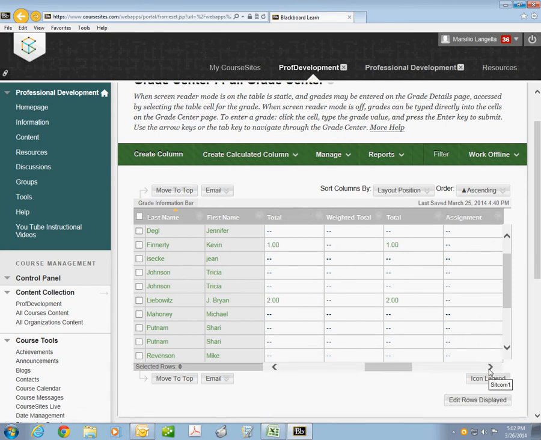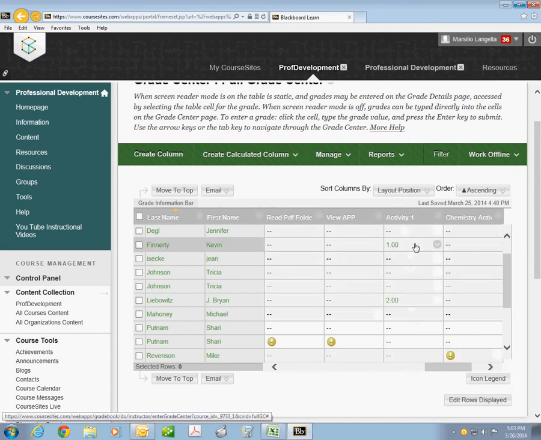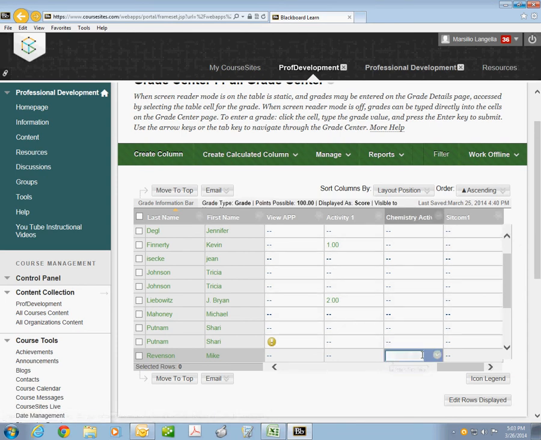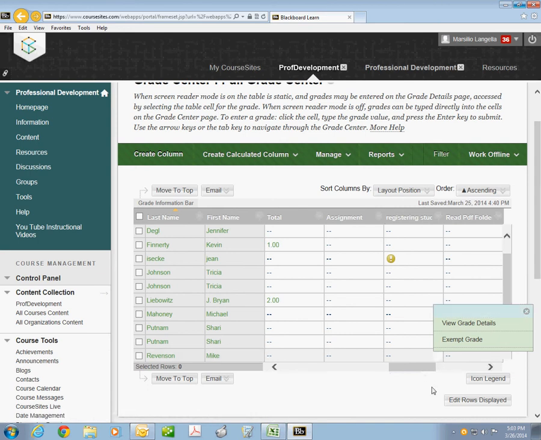I can control which assignment. Activity 1, there's a 1 and a 2 on that assignment. But I have listed sitcom right now, and when the students take this quiz, I can actually watch them take the quiz. I also can, if you see a little button like that, what does that mean?